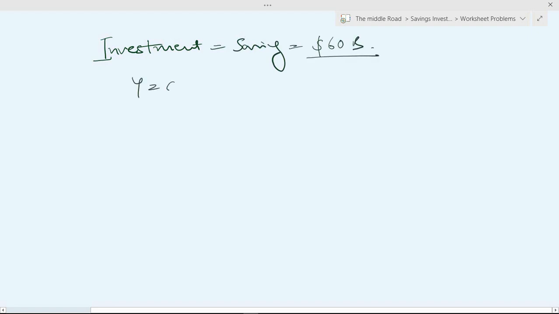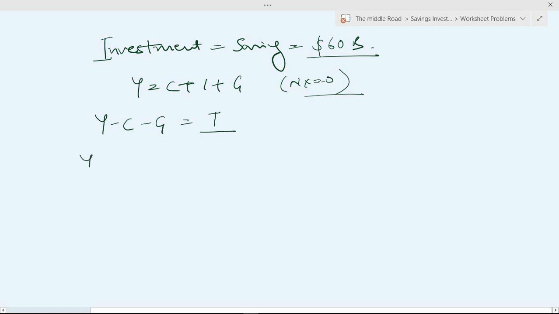So let's derive it. We know Y is equal to C plus I plus G, and we are keeping NX equal to 0. I could write this as Y minus C minus G equal to investment.